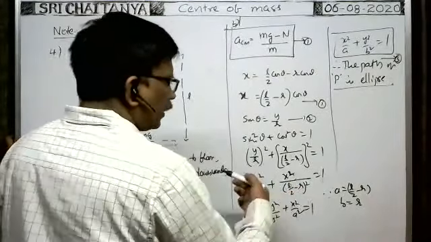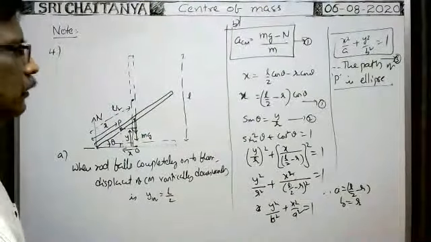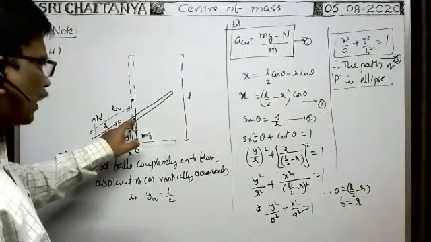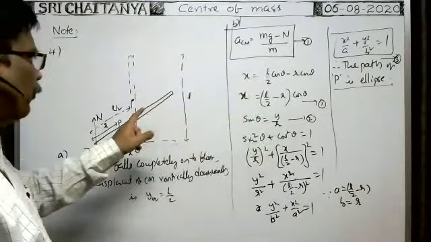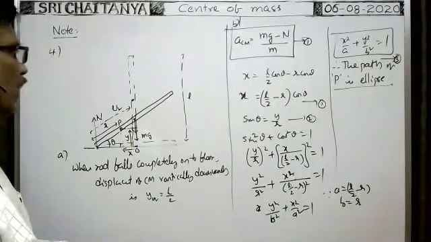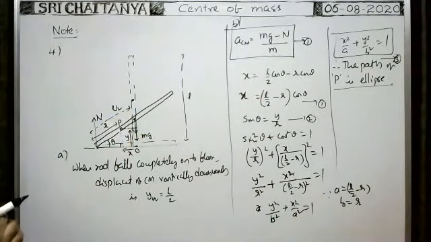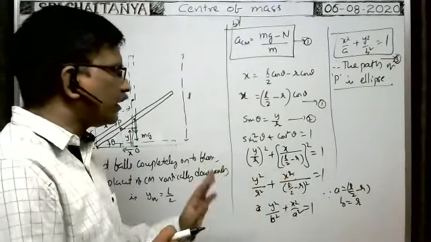Of course that is also an ellipse only. We will get an ellipse only. So other than the center, other than the midpoint, if you consider any point on this rod, you will get an ellipse. If you consider only the center of mass, then that is a straight line. That's why you will get a straight line.